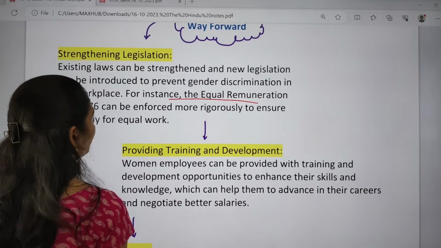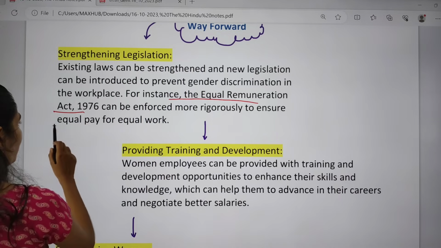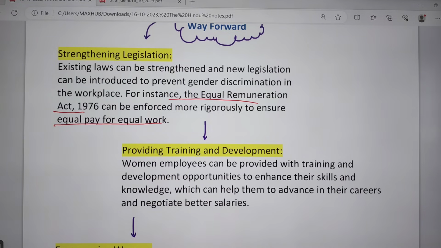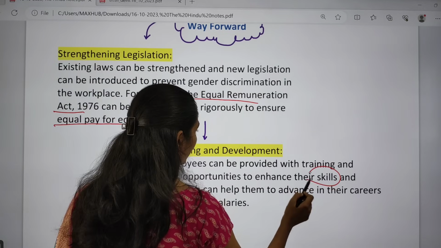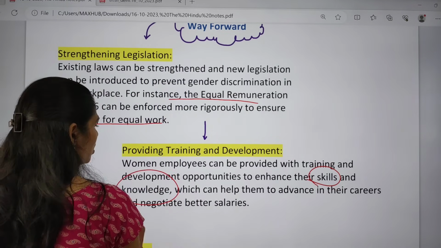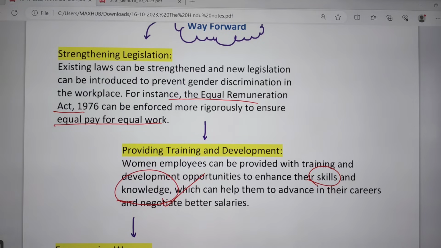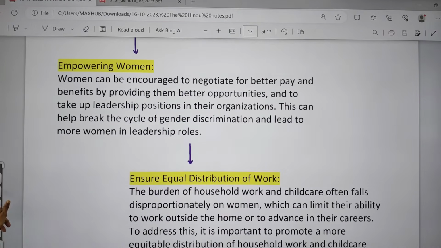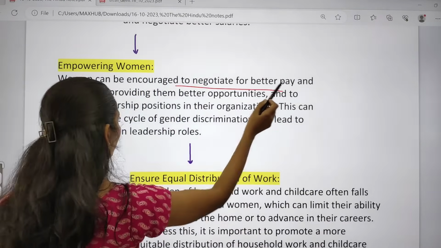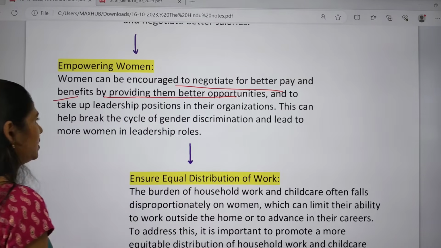So we have to go for proper implementation of that, so that we can ensure equal pay for equal work, and we can provide training as well as development, so that women can enhance their skills and knowledge. In this way it can help to advance them in their careers. And next, we can also empower women. Women can be encouraged to negotiate for better pay and benefits by providing them better opportunities.